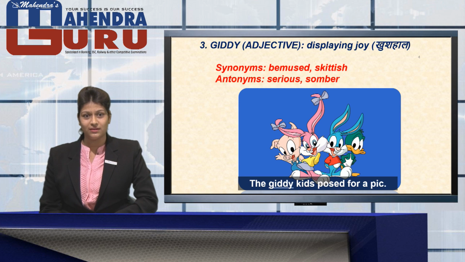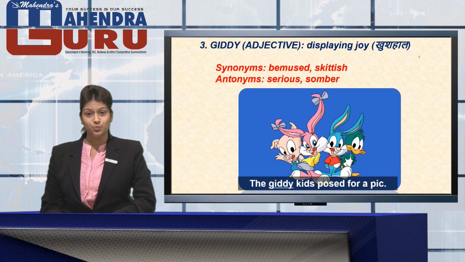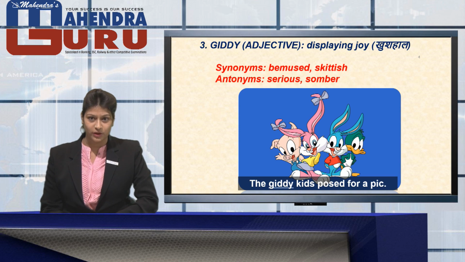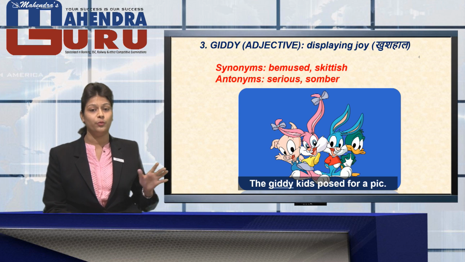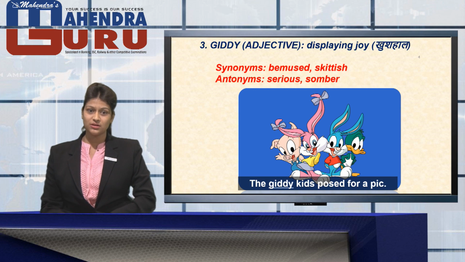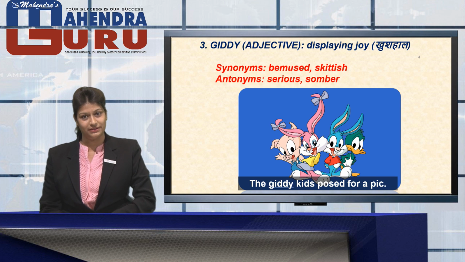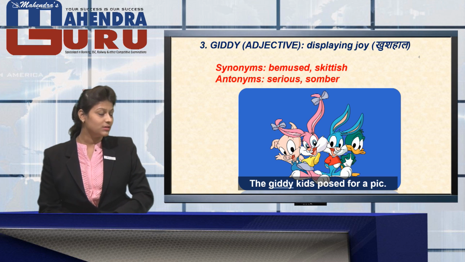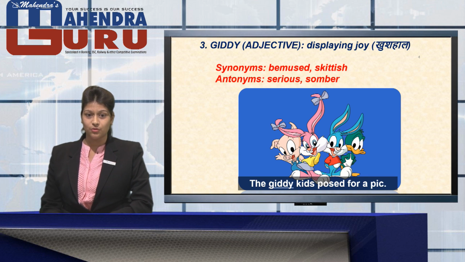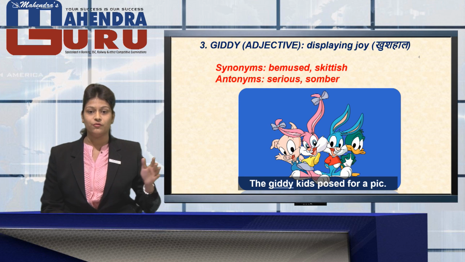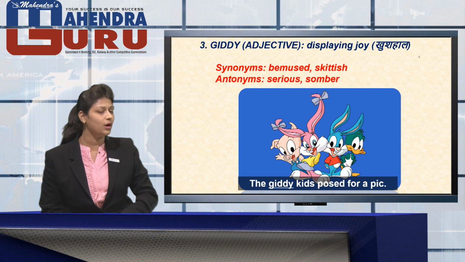Moving to the next word that we have got, giddy. Now this word giddy is an adjective which means displaying joy. As you can see, the image over here consists of 4 kids who are very giddy, looking happy. The synonyms provided to you are bemused and skittish, while the antonyms are serious or somber. Repeat with me, the synonyms are bemused and skittish, and the antonyms are serious and somber. As the sentence goes, the giddy kids posed for a pic.